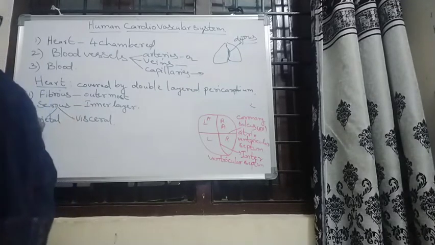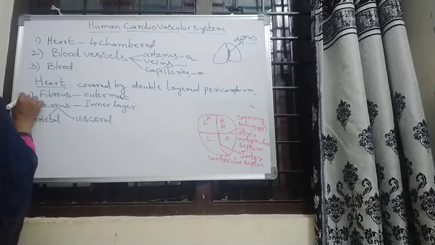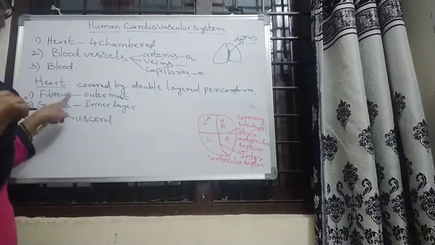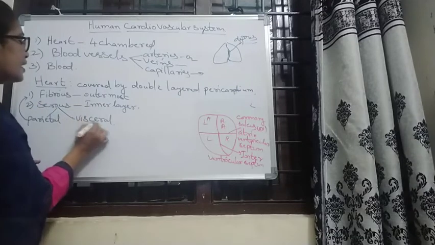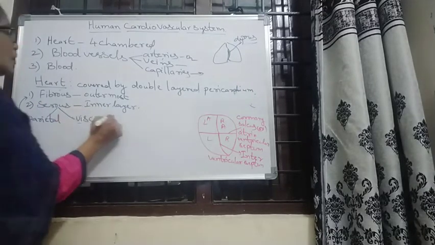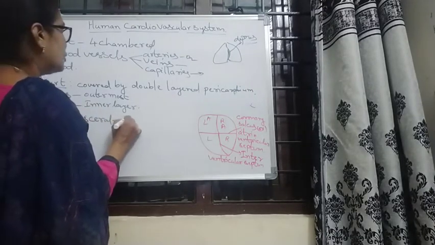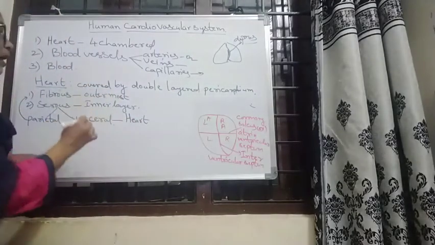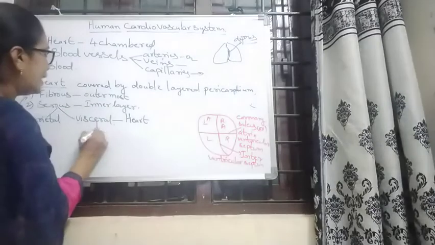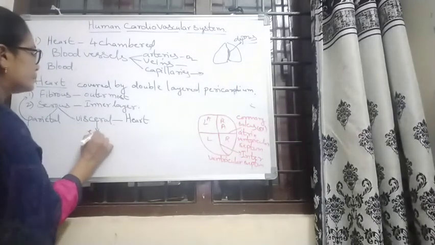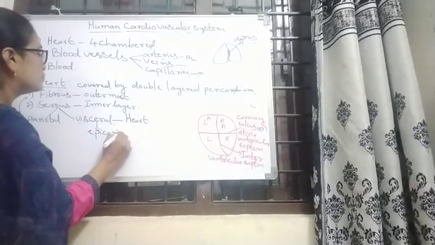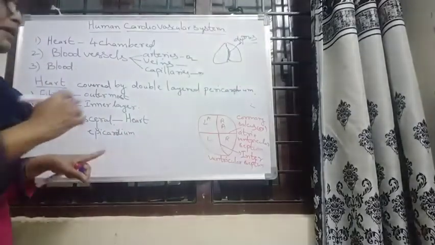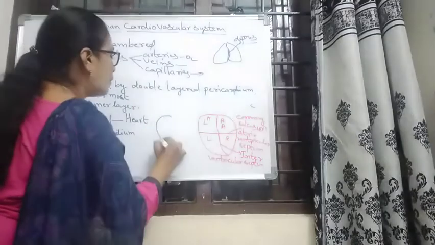The parietal layer is in direct contact with the fibrous layer, and the visceral layer is the innermost layer. It is connected to the heart and makes the epicardium. Epicardium means upon the heart.